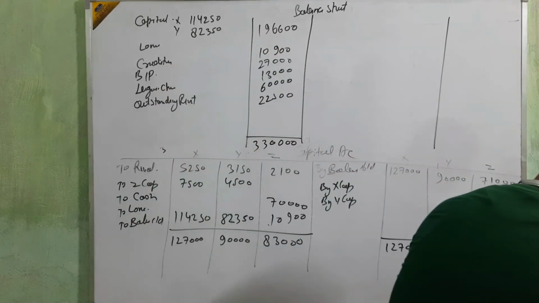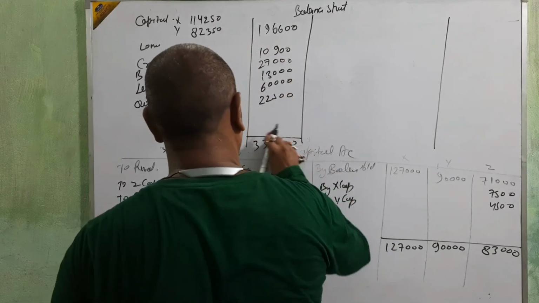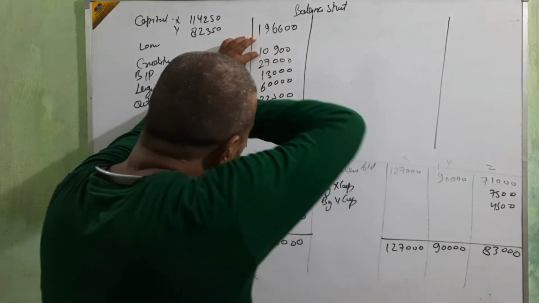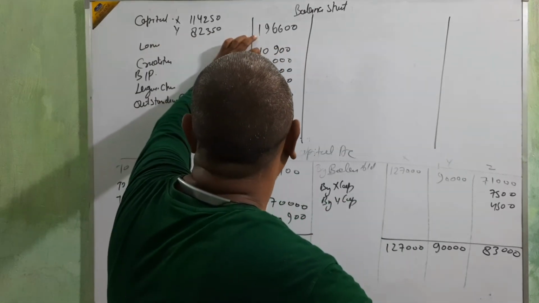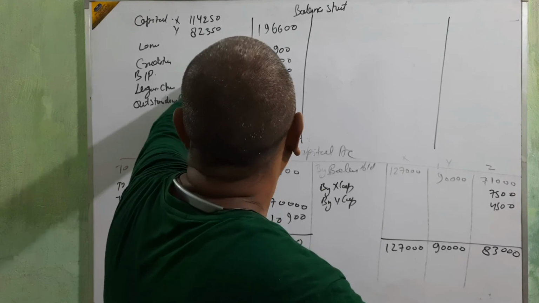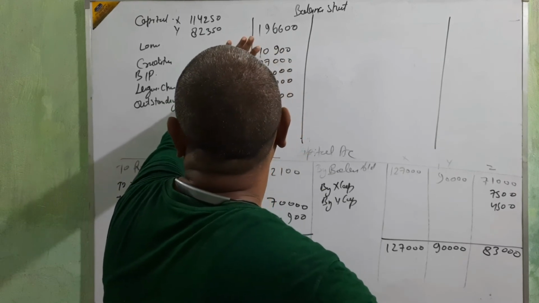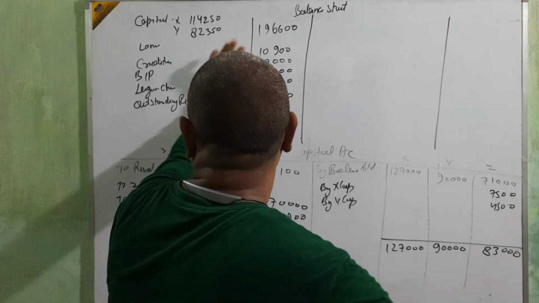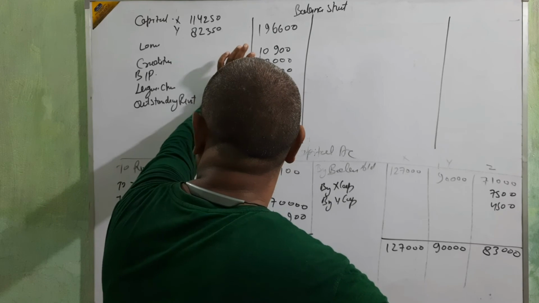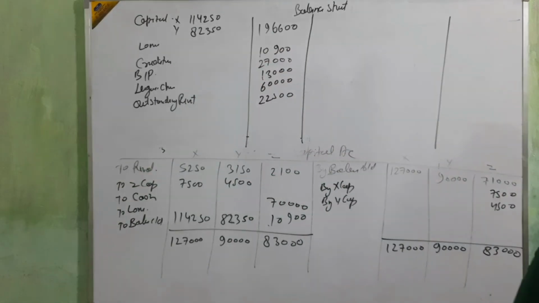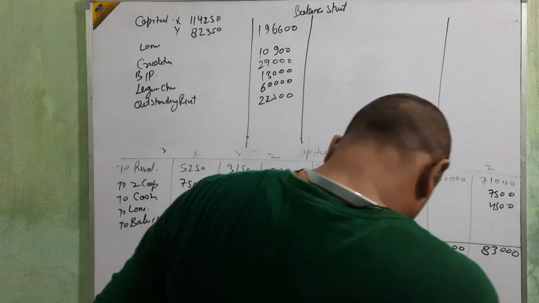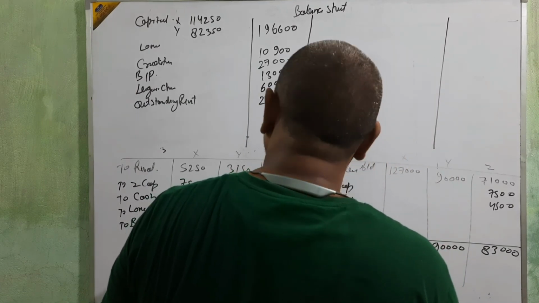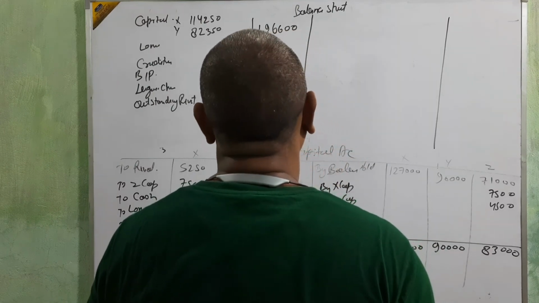Okay, it will come. Don't worry. Two lakh 20,000, three lakh 10,000. Okay, outstanding liabilities: outstanding rent, legal charge, and the amount he is going to pay to Z, 10,900.